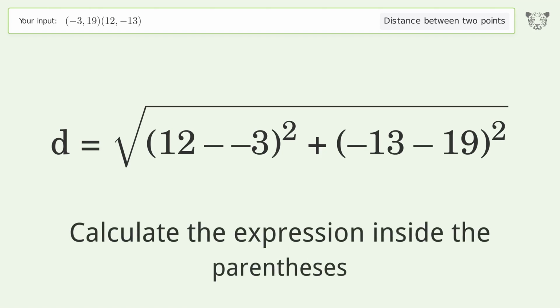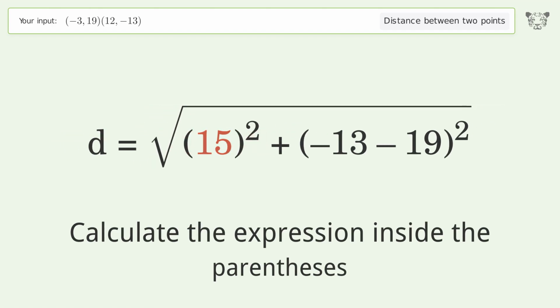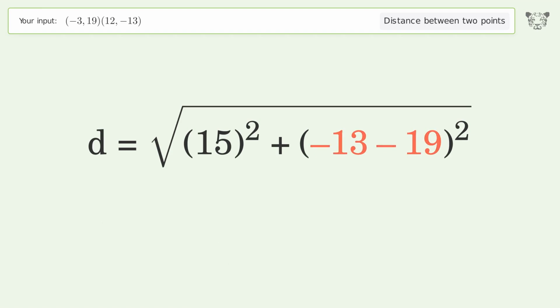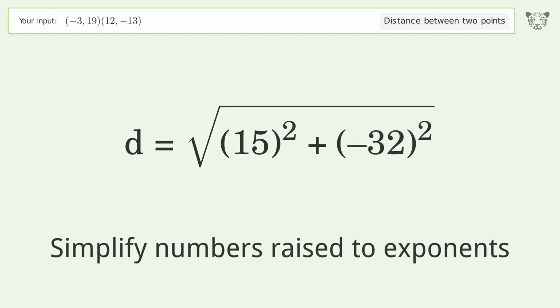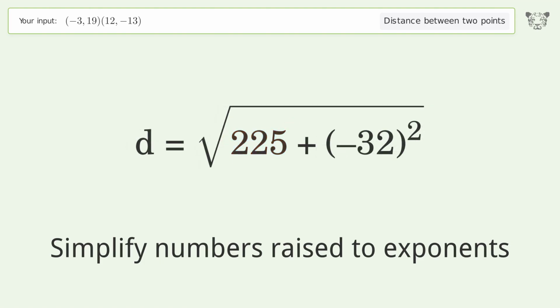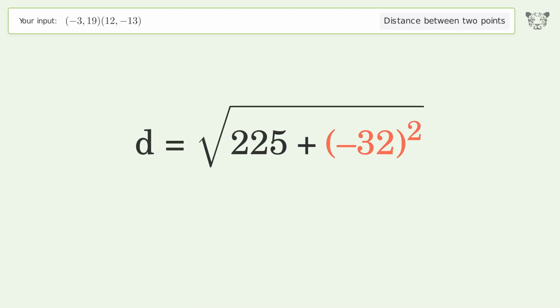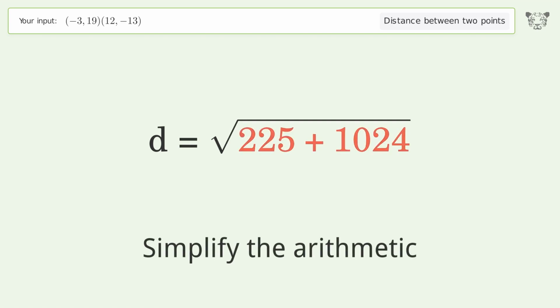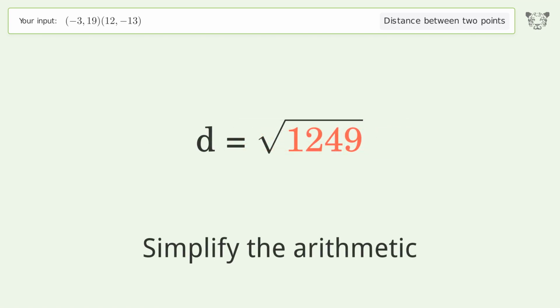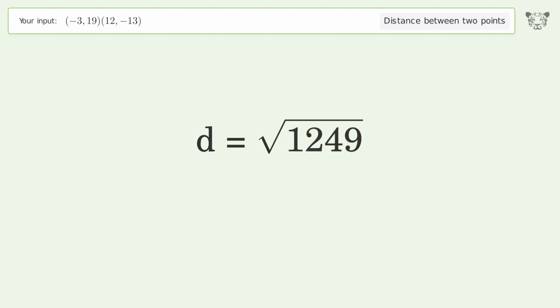Calculate the expression inside the parentheses. Simplify numbers raised to exponents. Simplify the arithmetic. And so the distance between the 2 points is the square root of 1,249, or 35.341.